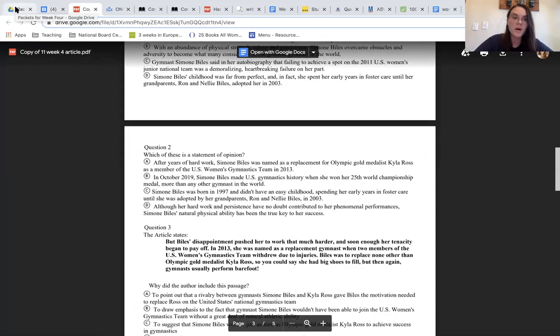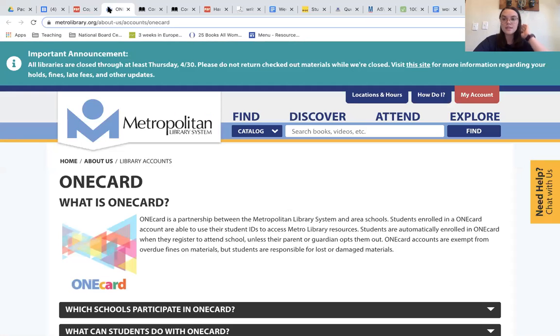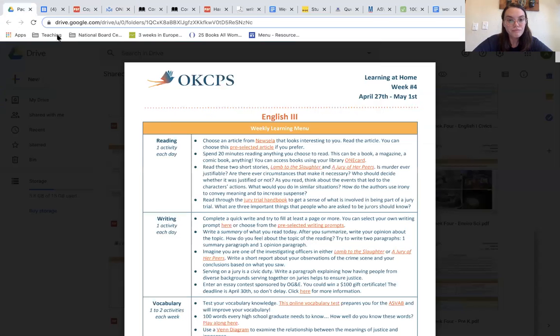Other options for reading this week include using your Metropolitan Library card to go ahead and access any books, magazines, comics, really anything interesting to you that you'd like to be reading. To log onto the Metropolitan Library system using one card, you'll need your student ID number. That will be your username, and your password will be your last name just as it appears in OKCPS's documentation.